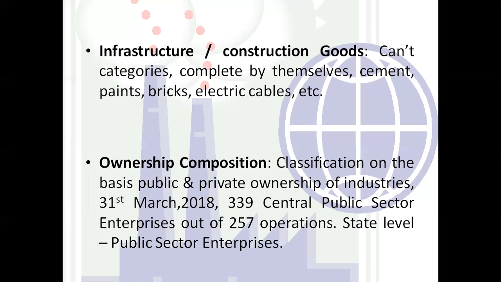There are a few public sector units at the state level which help the public enterprises, and the majority of industry units belong to private ownership for the proper functioning of the industrial sector.